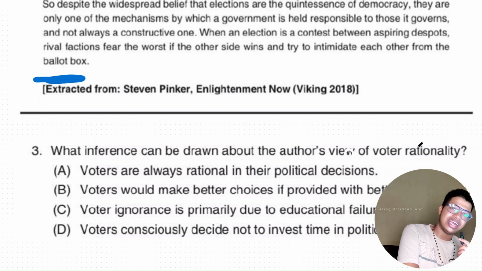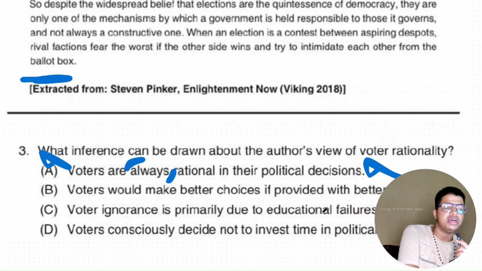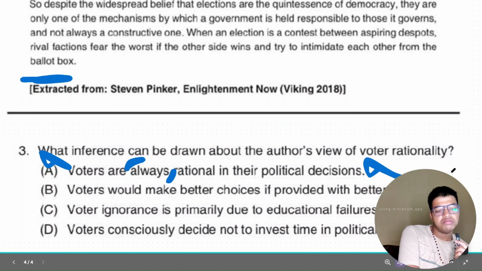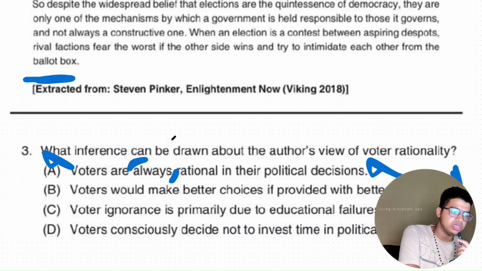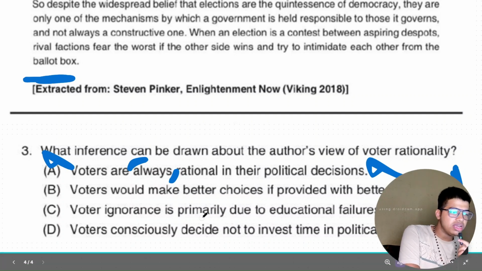First, because the author critically negates this, and secondly the word always. I told you, no extremes. So this option is gone. Voters would make better choices if provided with better information. Okay, let's keep it in the loop because I think it is out of the ambience of the passage. Voter ignorance is primarily due to educational failure.